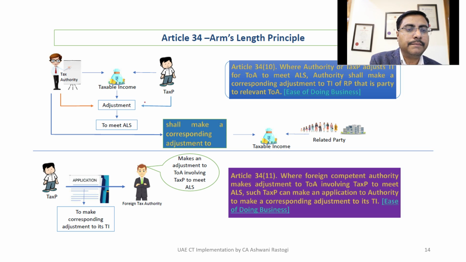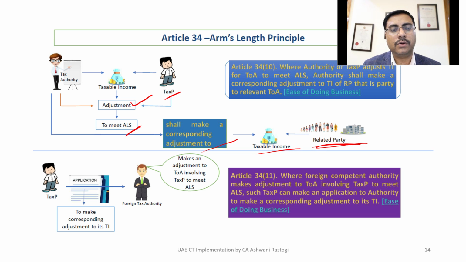So the tax authority makes adjustments in the taxable income of the taxable person to meet the arm's length standard, and shall make a corresponding adjustment to the taxable income of the related party. The taxable person shall make an application to the foreign tax authority to adjust the transaction or arrangement involving the taxable person to meet the arm's length standard. So Article 34(11) says when the foreign competent authority makes an adjustment, the taxable person can make an application to the authority to make a corresponding impact to its related party also.